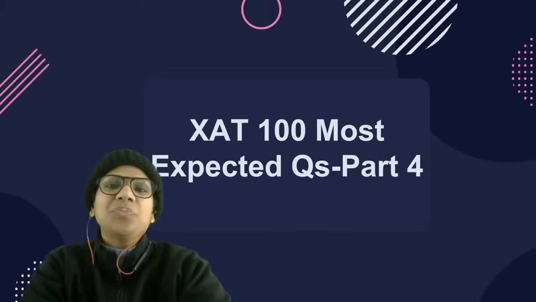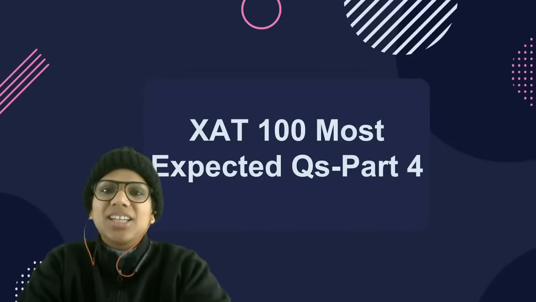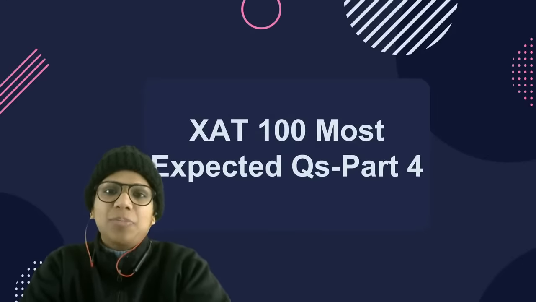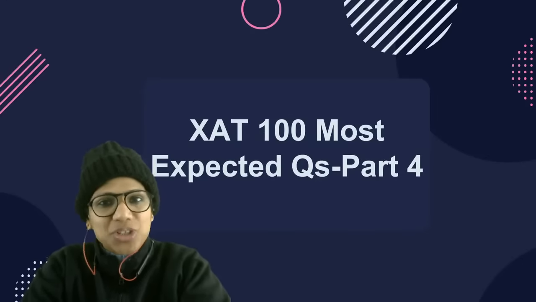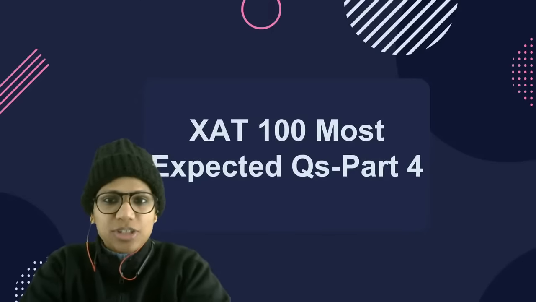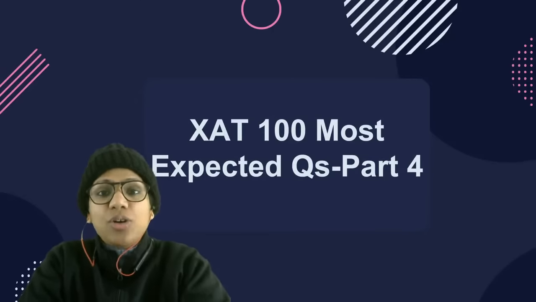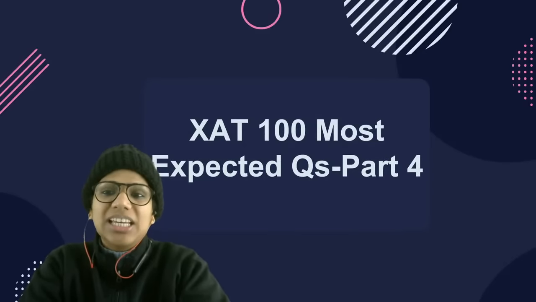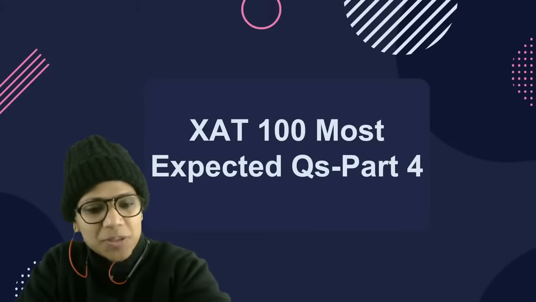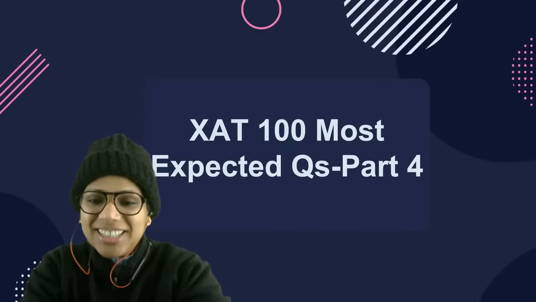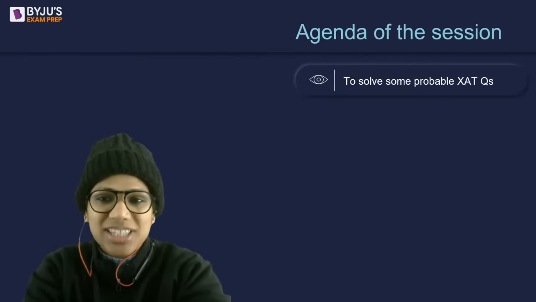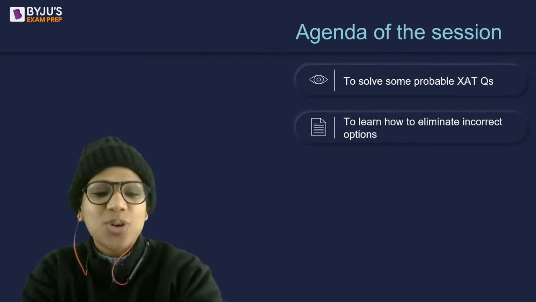Okay, so I welcome you to this session, XAT most important questions. We are going to talk about a variety of questions today: critical reasoning, parajumbles, vocabulary, grammar, all these sorts of questions. The agenda, of course, is to show you how to eliminate, how to navigate various question types. And the hope is that you will learn how to select questions and how to eliminate from too close answer choices, something that students always face a problem in.